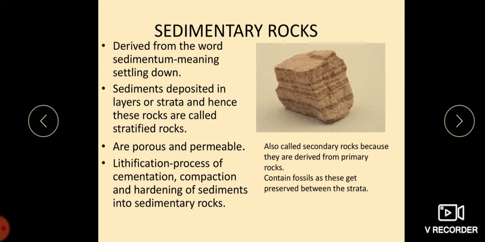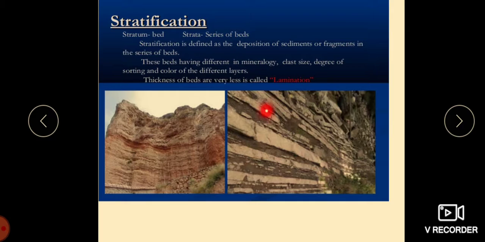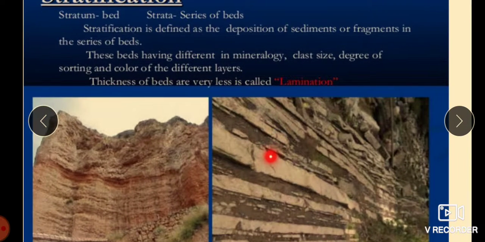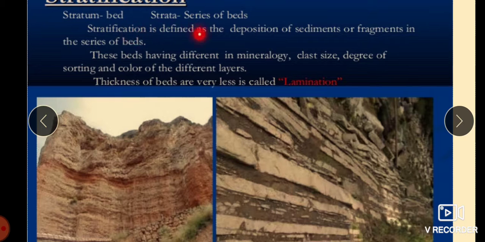These sedimentary rocks are also called secondary rocks because they are derived from the primary rocks. Which is the primary rock? Igneous rock is the primary rock. Sedimentary rock contains fossils, as these get preserved between the strata. The stratification, you can see here. Stratum means bed, strata means series of beds. Stratification is defined as the deposition of sediments or fragments in a series of beds.